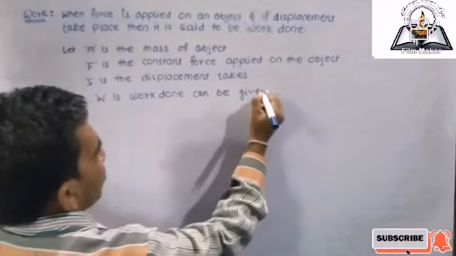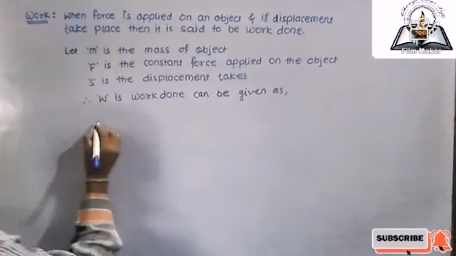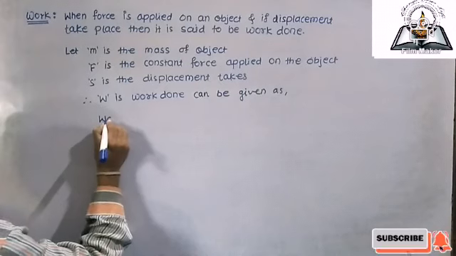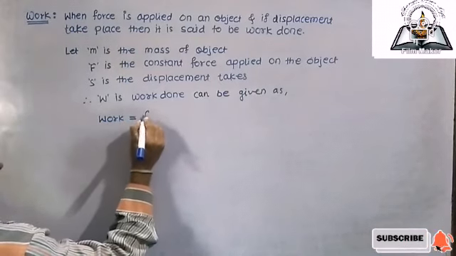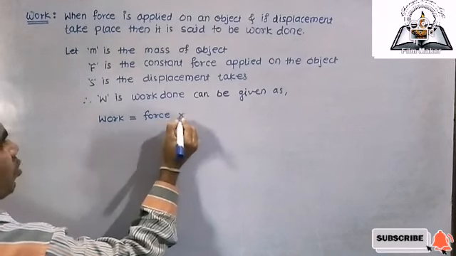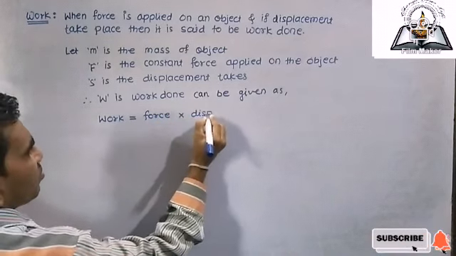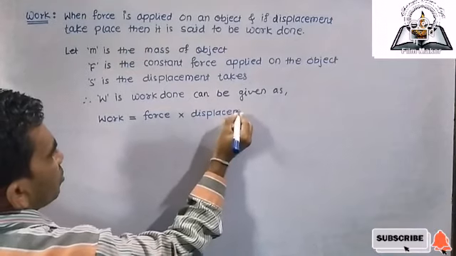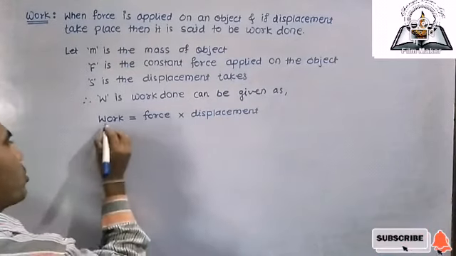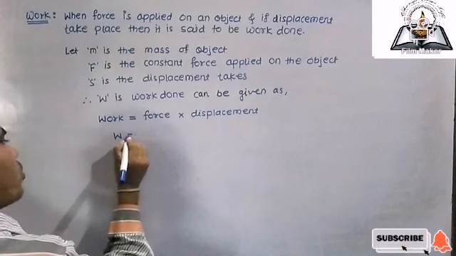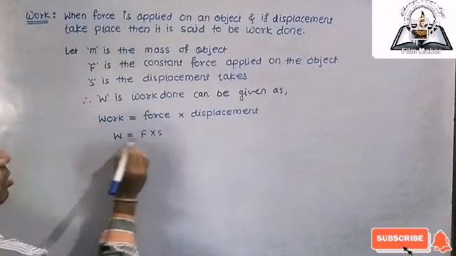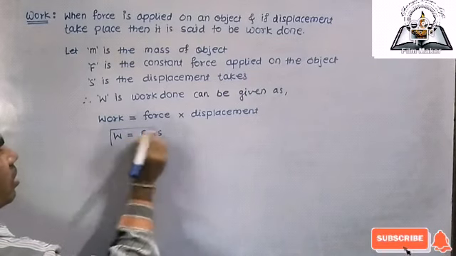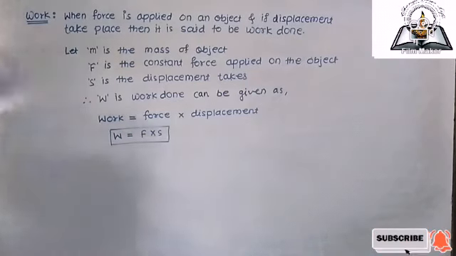W is equal to, where W means work done. So work done is nothing but force into displacement: W means work done, F means force and S is the displacement. So force into displacement is said to be work done. This is the formula for work done.